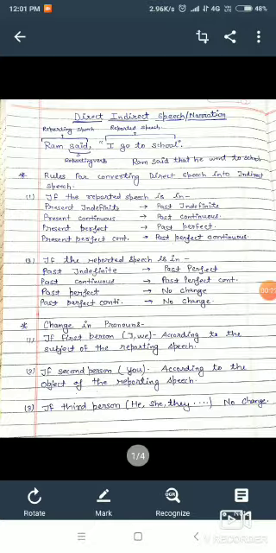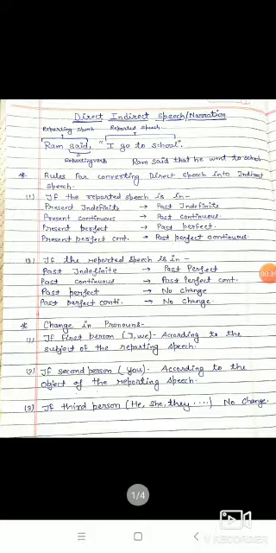So, before initiating, we should know what direct speech is. When we report the speech of a speaker by reporting the actual words of the speaker, it is called direct speech. And when we report the speech of the speaker in our own words, it is called indirect speech.